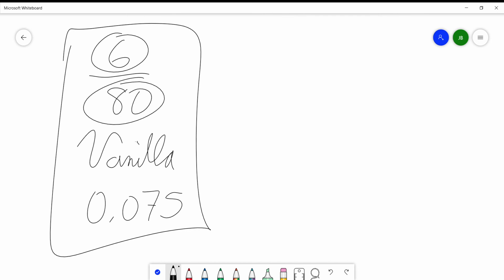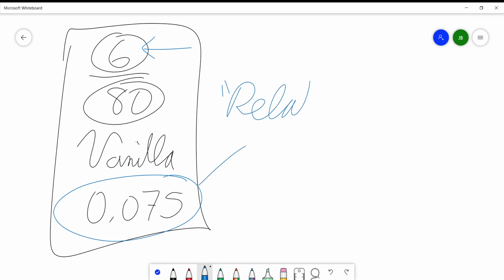6 is the absolute frequency of vanilla, right? So this is like the frequency, the observed frequency. The relative frequency compares it to everything else. That's what makes it relative. It's compared to all of its brothers and sisters. It's relatives.